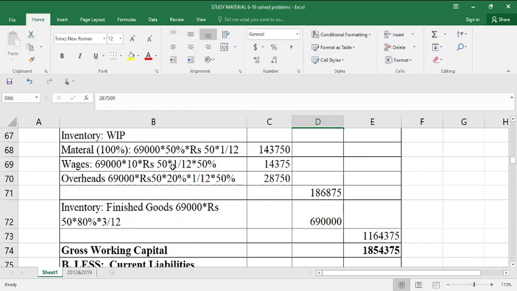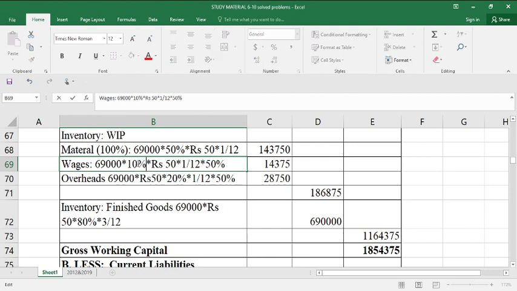Work in progress is 1 month into its 50% is to be considered. This 50% is nothing but, it is generally an assumption that 50% of wages and 50% of overheads are to be considered. So it comes around 14,375.